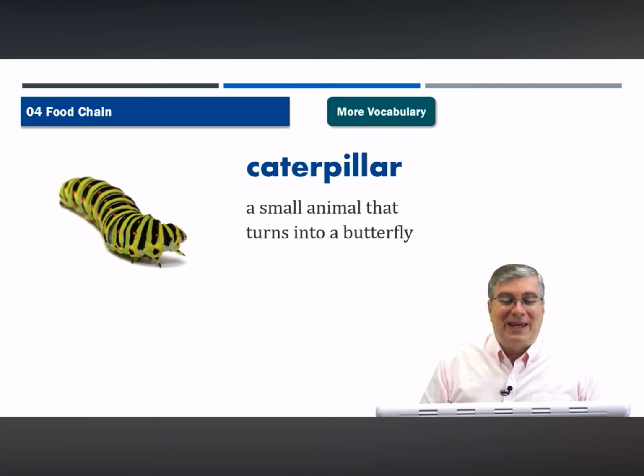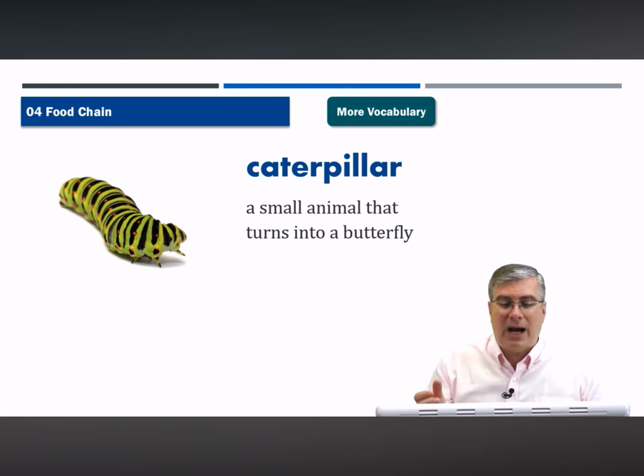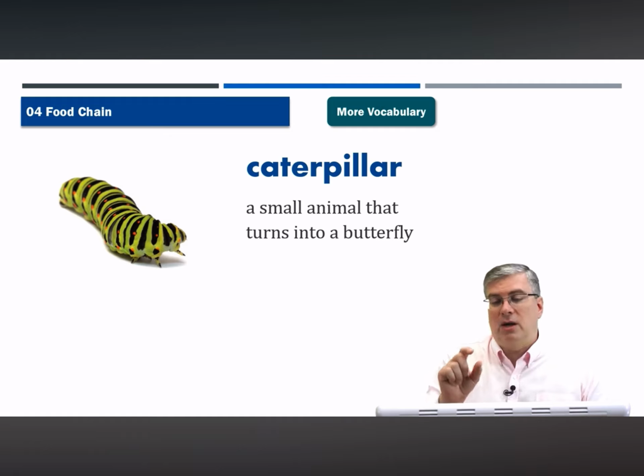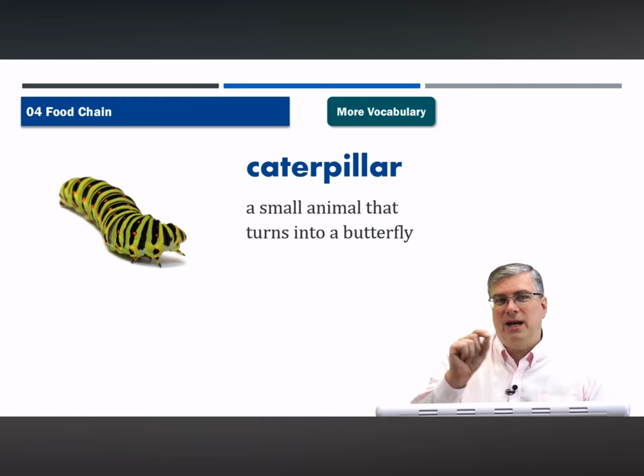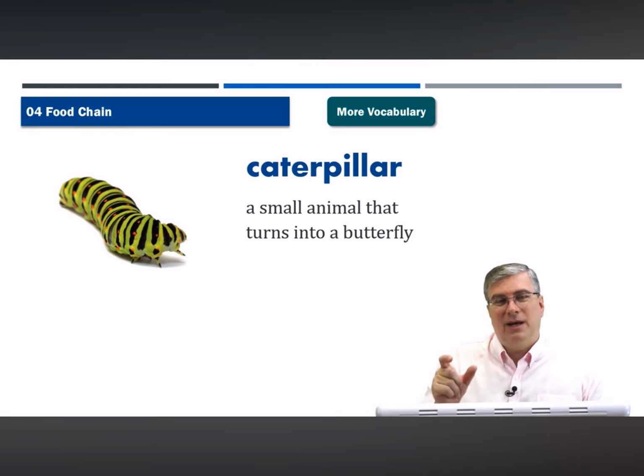Okay, next, caterpillar. A caterpillar is a small insect. I'm sure you've probably seen them out and about in your garden, in the woods, in the parks nearby your house, and they're colorful. Sometimes they're colorful. They have what looks like hair sticking up out of them. The caterpillars just move along very slowly, and they eat leaves. They're not very pretty, are they?